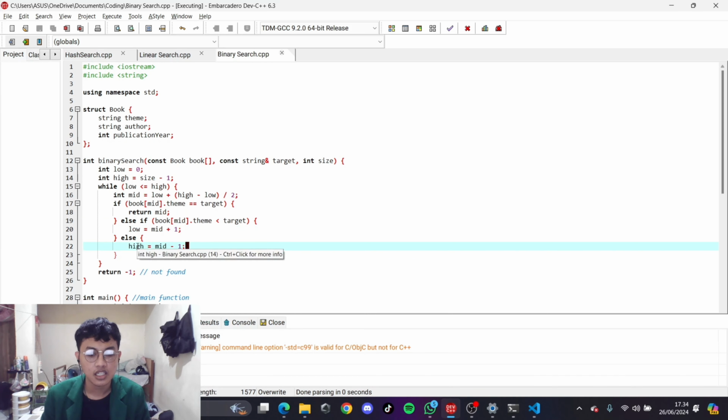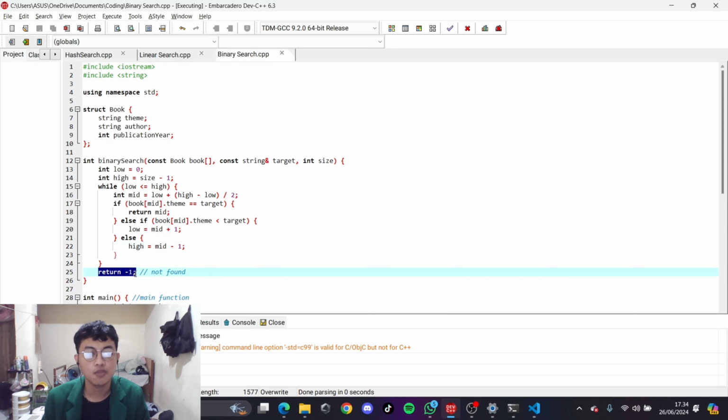Else, if the title at mid is greater than the target, move the high bound to mid minus 1. And if the loop completes and you tried to find the book but didn't find it, you must return minus 1.